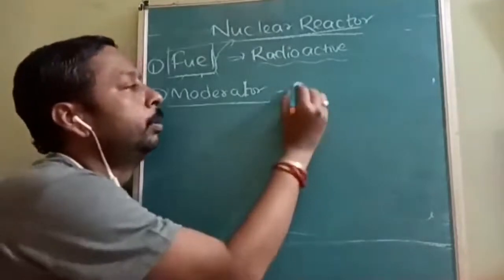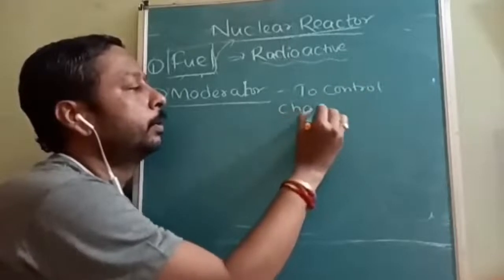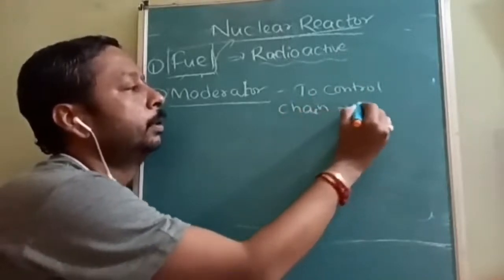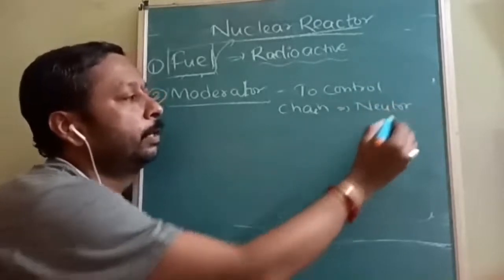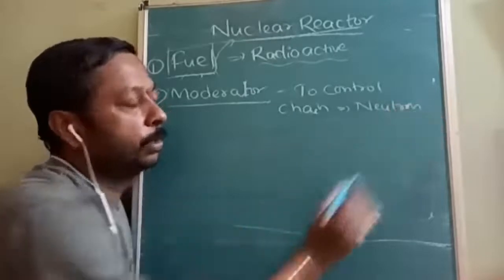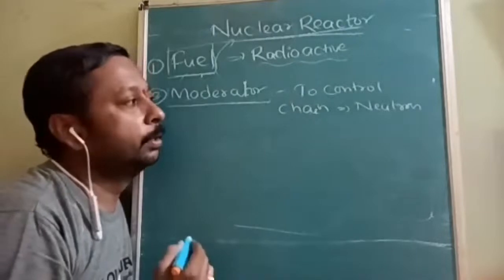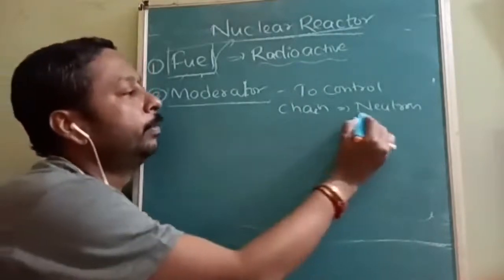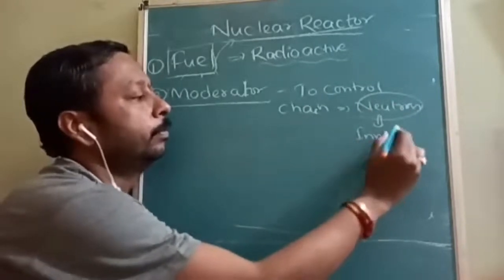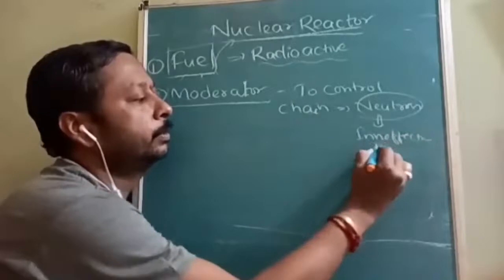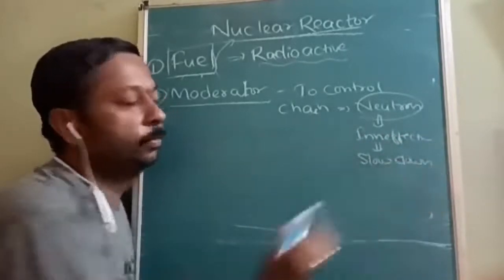As I told you, to control the chain reaction, we have to make neutrons ineffective. There are two types: making the neutron ineffective and making the neutron absorbed. If we are making the neutron ineffective, ineffective means slow down. How can we do it? We can slow down the fast moving neutron.